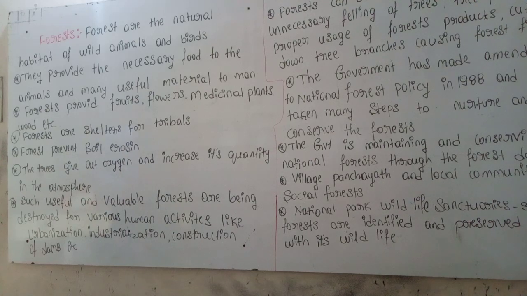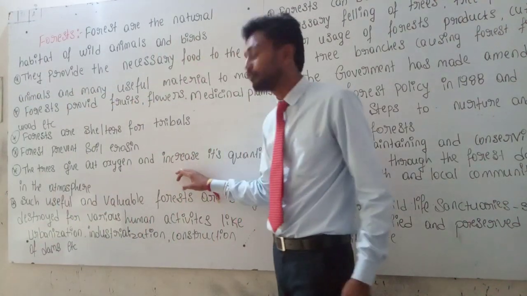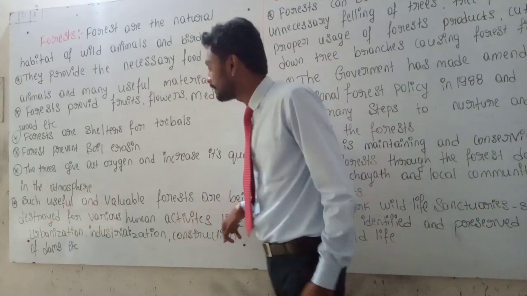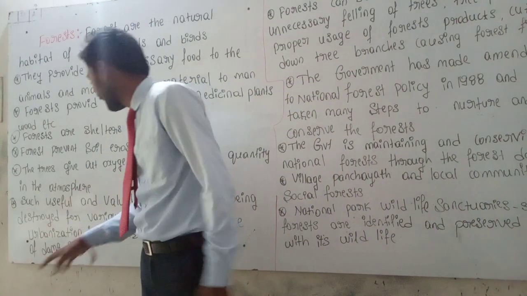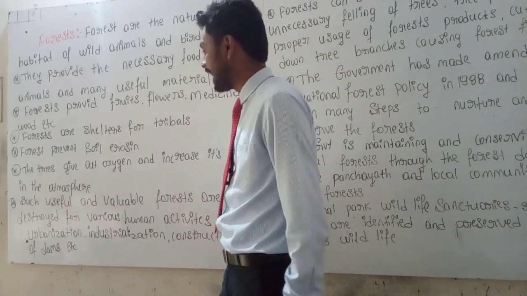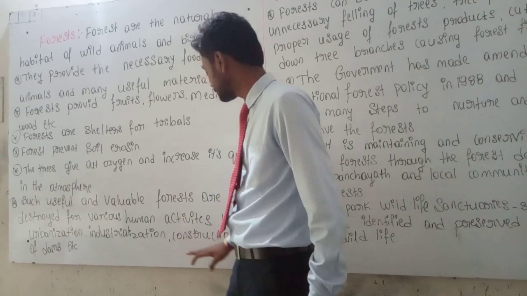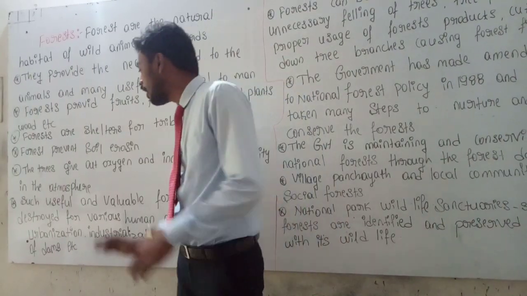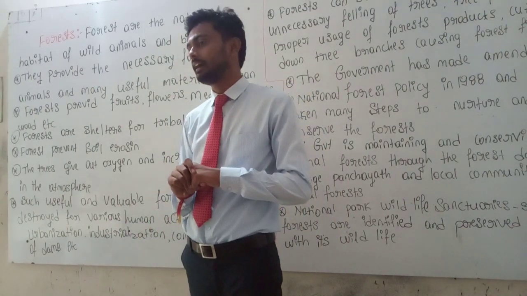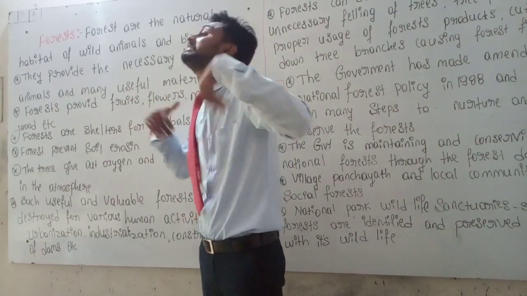Such useful and valuable forests are being destroyed for various human activities like urbanization, industrialization, construction of dams and etc. So this type of useful forest is destroyed.